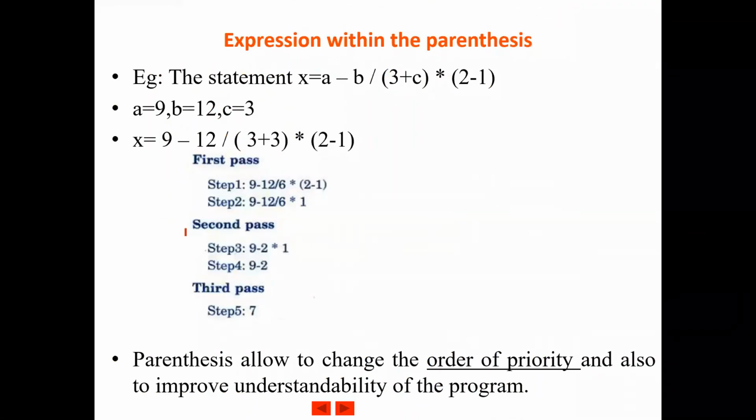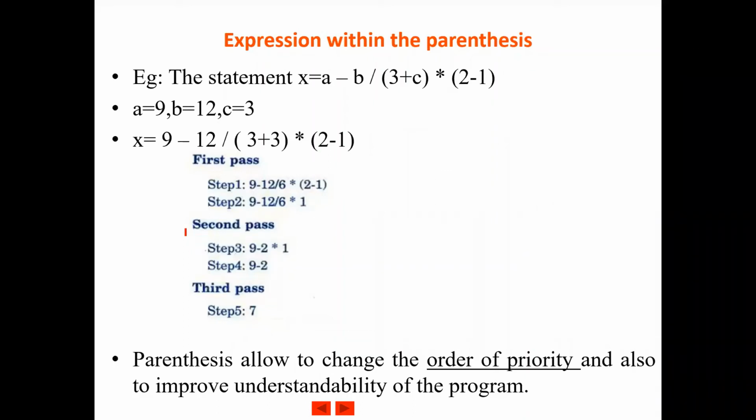Following that, we have seen an expression within parentheses and an expression without any parentheses. For an expression without parentheses, if it is an arithmetic expression, it will be considered in terms of high priority and low priority.